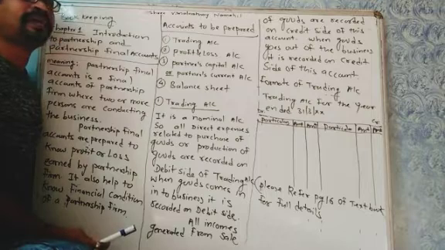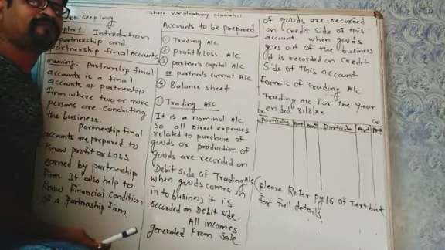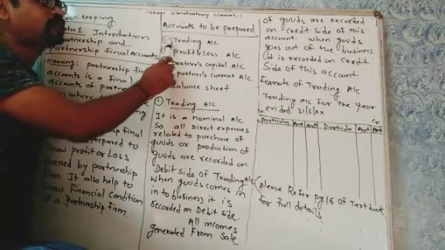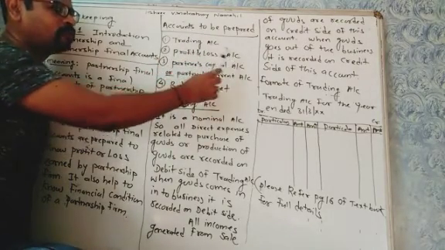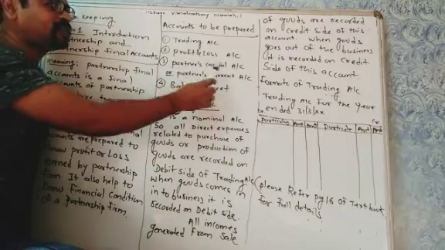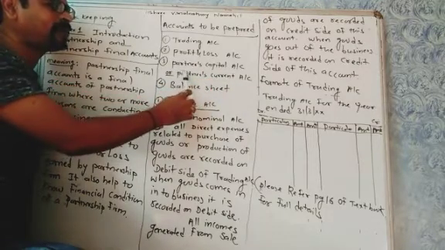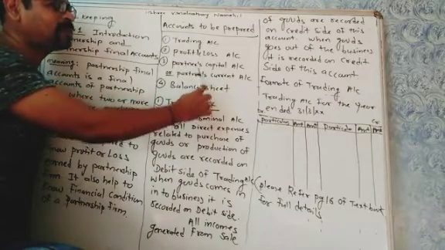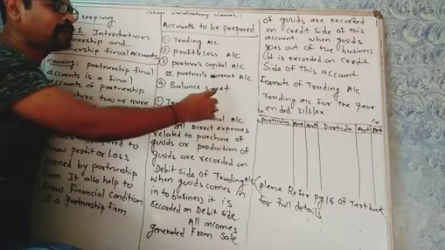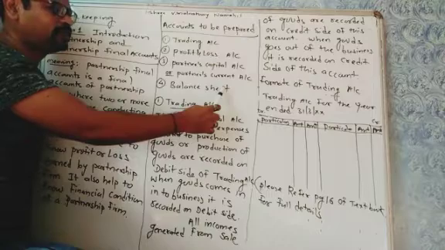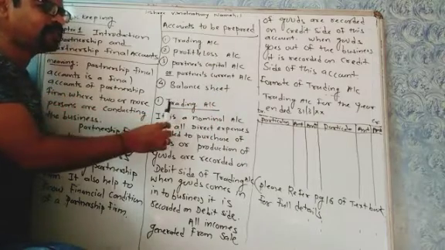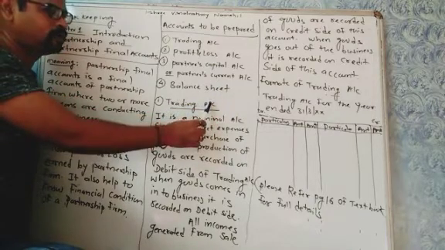Now what are the accounts to be prepared in partnership final account? First, trading account. Second, profit and loss account. Third, partners' capital account or partners' current account. And fourth, balance sheet. Now let us start with the trading account.